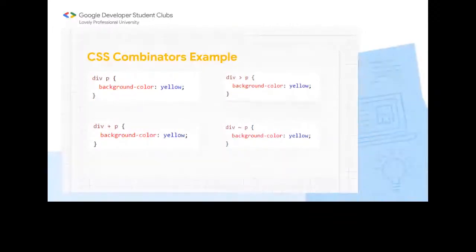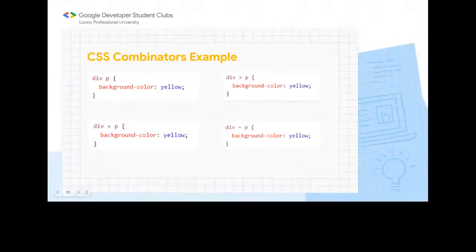And then this is a child selector. So this is div, and then that is the greater than sign, and we have the P. If we have many children, then it will select all the children and make the background color yellow. And then we have the plus sign. This means that div will be also selected with its first sibling, the first sibling that is below.